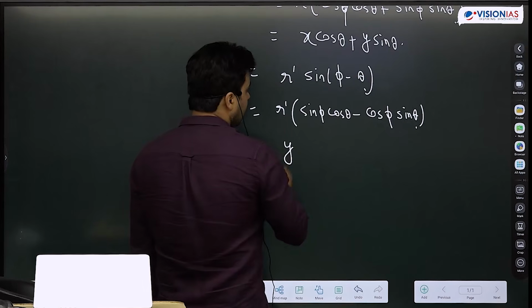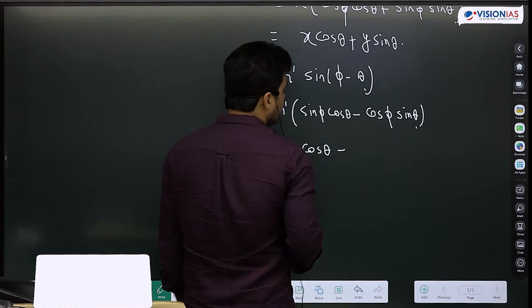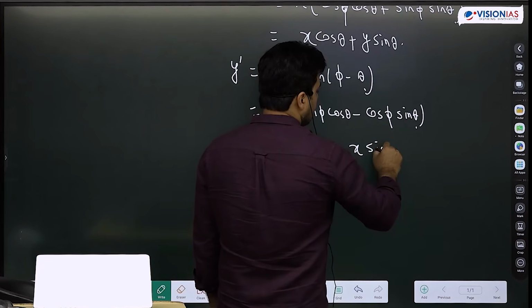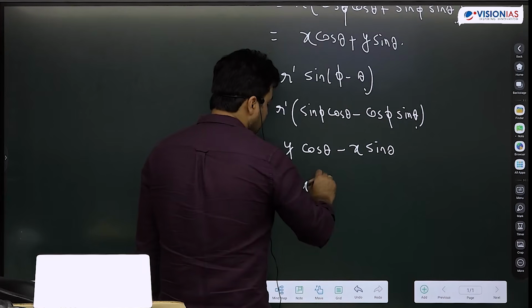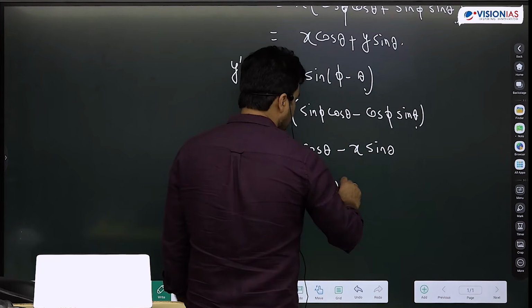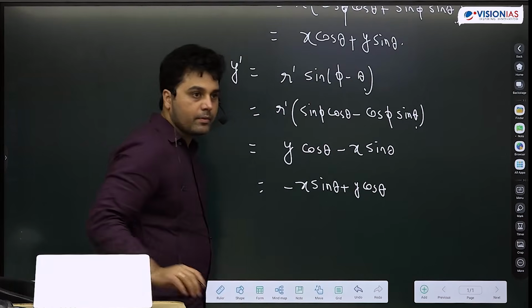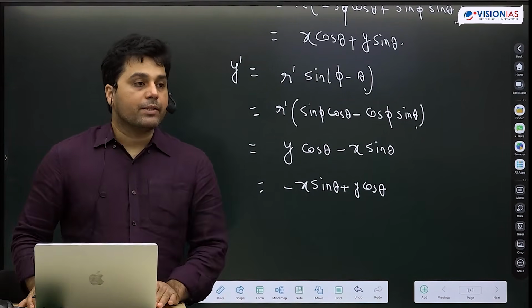Y cos theta, and r dash cos phi, what was that? X sin theta. तो इसी को ऐसे लिख देते, थोड़ा सा rearrange कर देते. This is minus x sin theta plus y cos theta. ठीक है? ये correct definition of vector है.